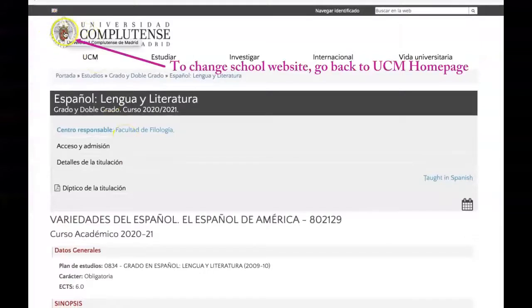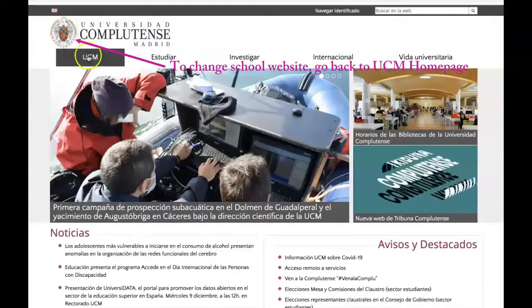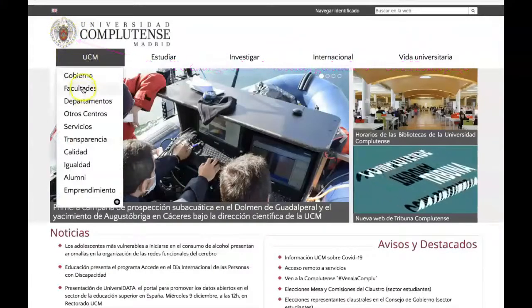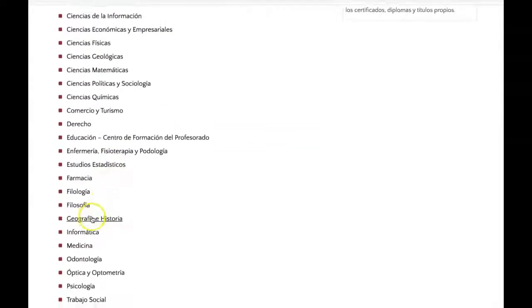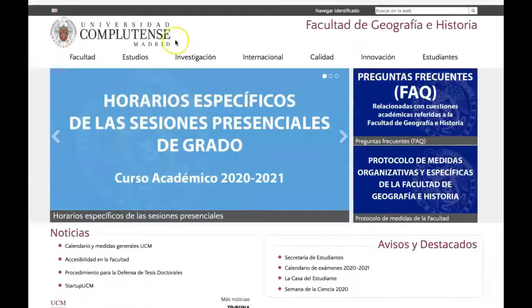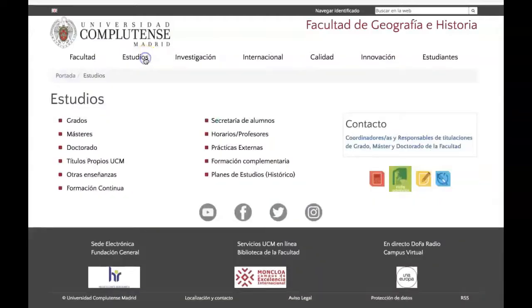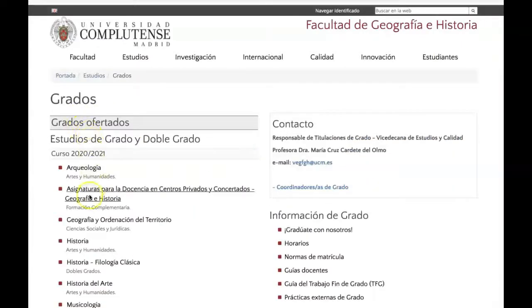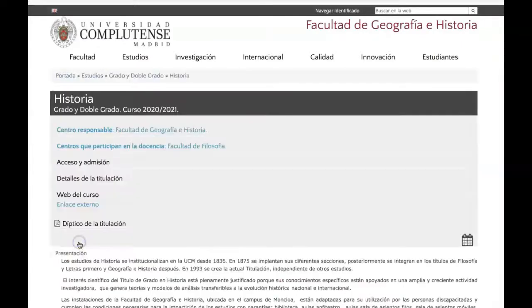We go back to the logo of the university, the start page, UCM, facultades again. Let's scroll to Geografía y Historia. Here, the tabs are a little bit different, and in Estudios, they pretty much encompass the other 2, such as schedules. You can find here different information calendars. Let's go to Grados. Let's choose a degree, Historia.